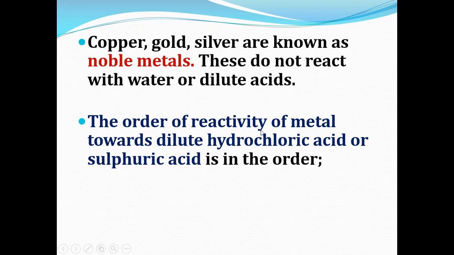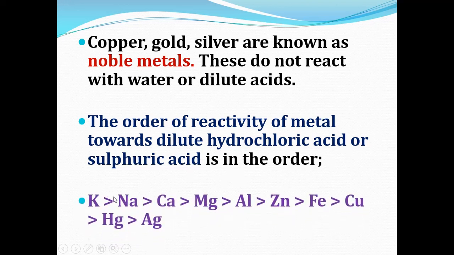Now the order of reactivity of metals towards dilute hydrochloric acid or sulfuric acid is in this order: potassium, sodium, then calcium, magnesium, aluminium, zinc, iron, copper, then mercury, then silver.